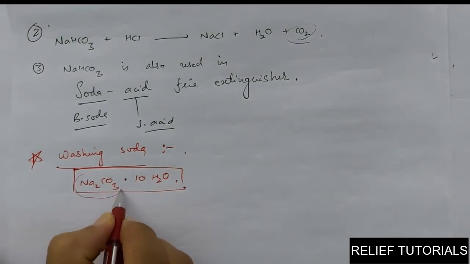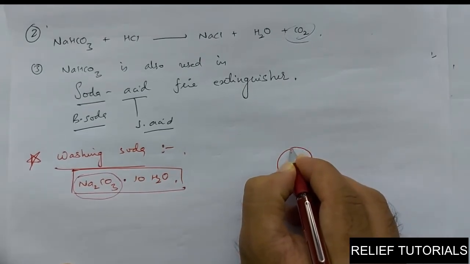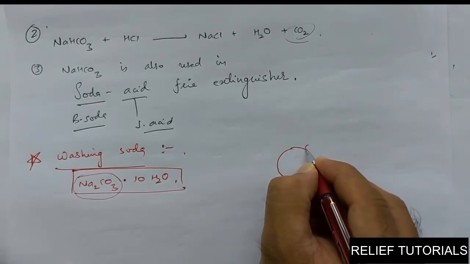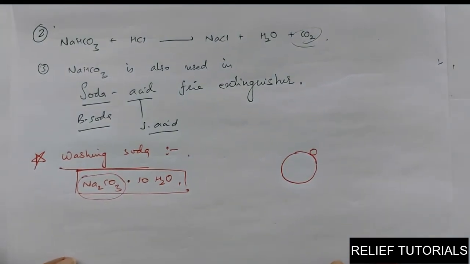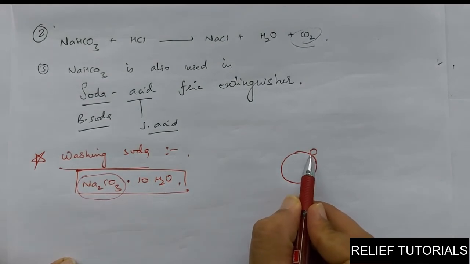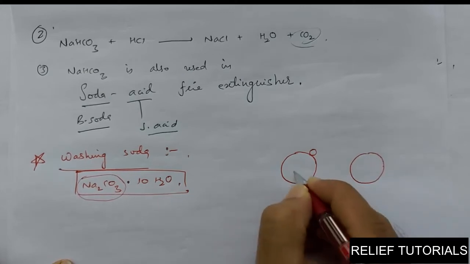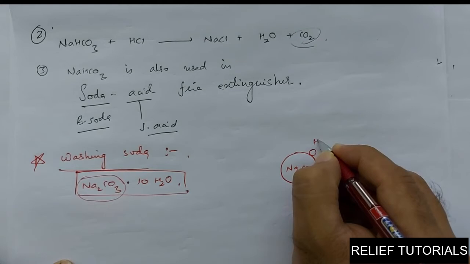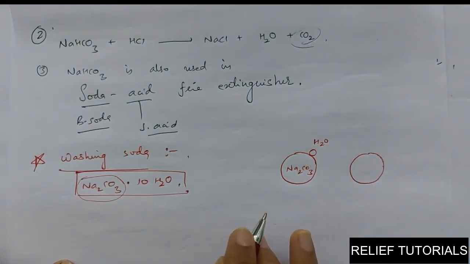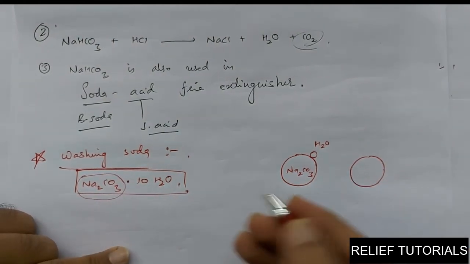Consider this is a molecule of Na2CO3 and this is a water particle just stuck physically. So this is called physical contact. Let us say this is Na2CO3 and this is a water molecule stuck to it physically, just like water particles stick to our body or our clothes physically. That can be easily removed.